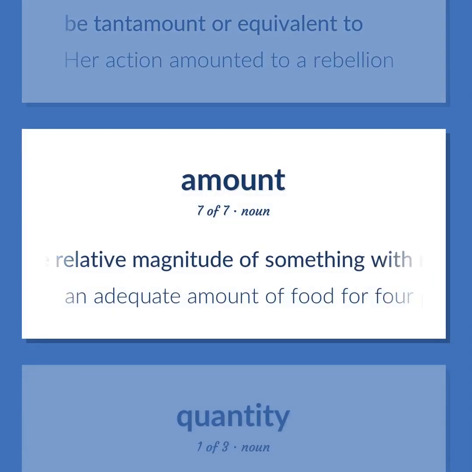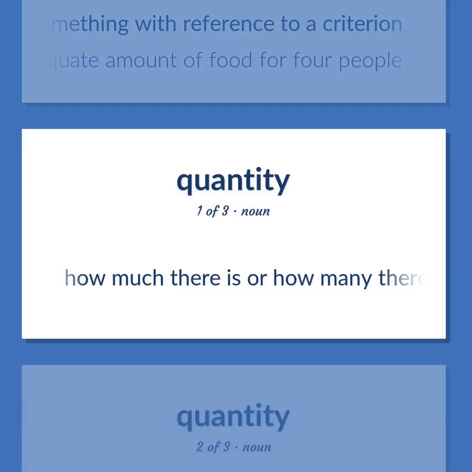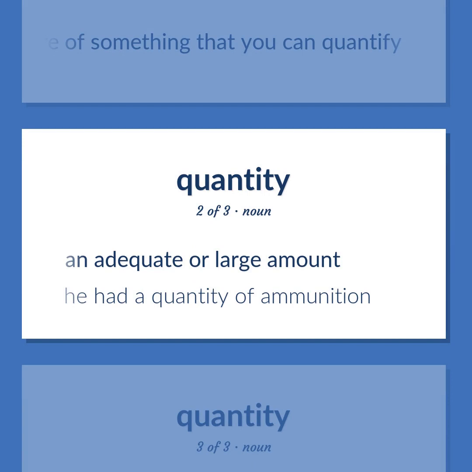The relative magnitude of something with reference to a criterion. An adequate amount of food for 4 people. How much there is or how many there are of something that you can quantify. An adequate or large amount. He had a quantity of ammunition.